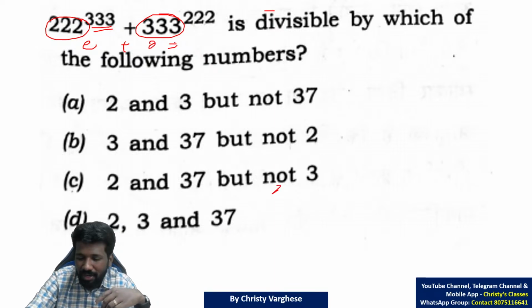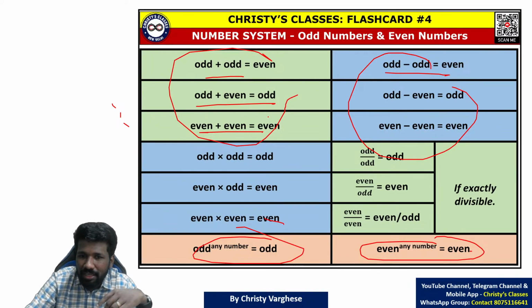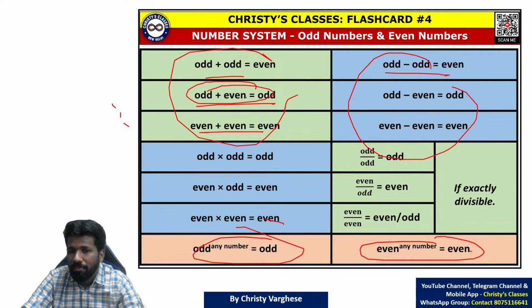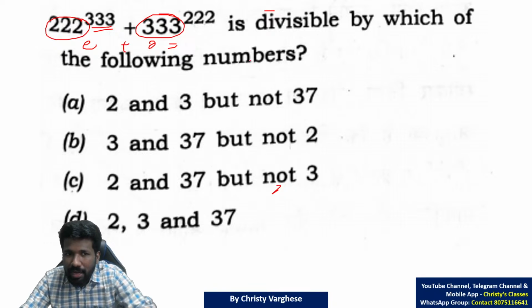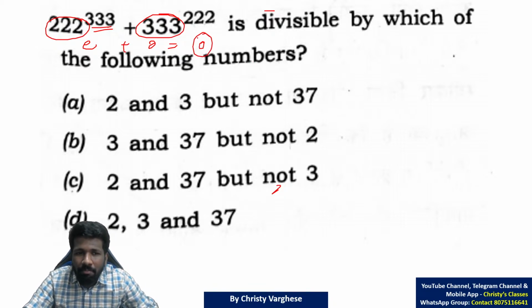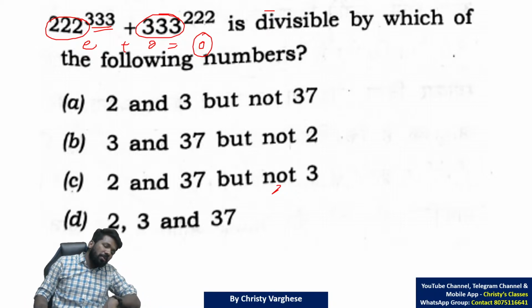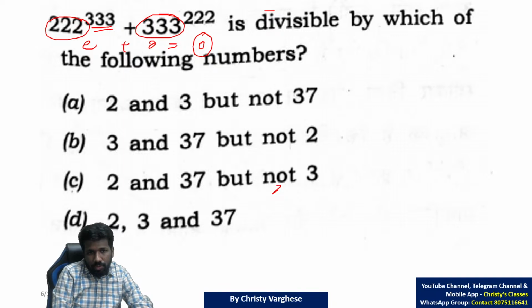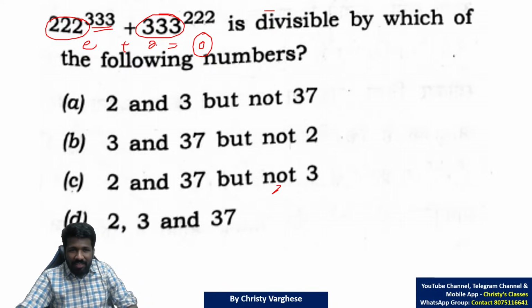Even plus odd is what? Even plus odd, or odd plus even, both will be odd only. That means this sum should be an odd number only. An odd number will definitely not be divisible by 2. A number which is not divisible by 2, that is an odd number. So this sum will not be divisible by 2.